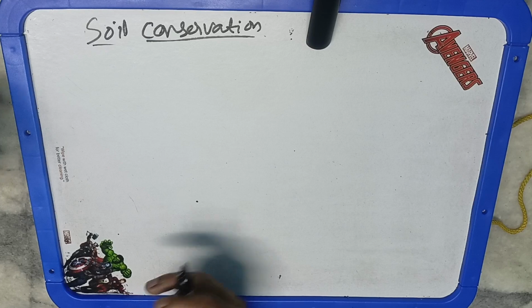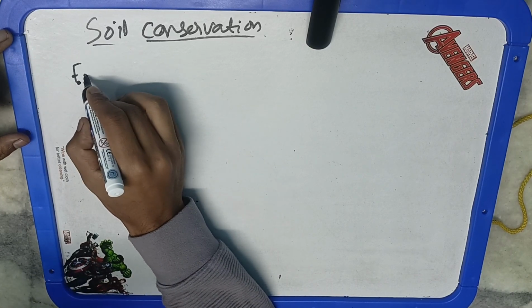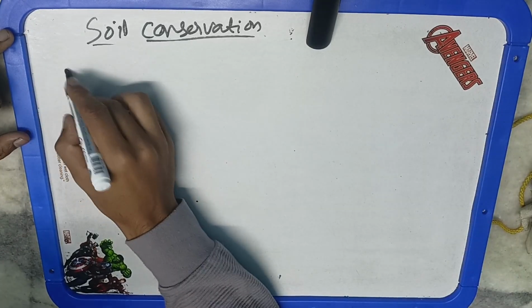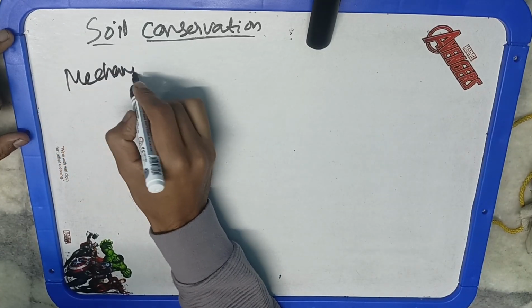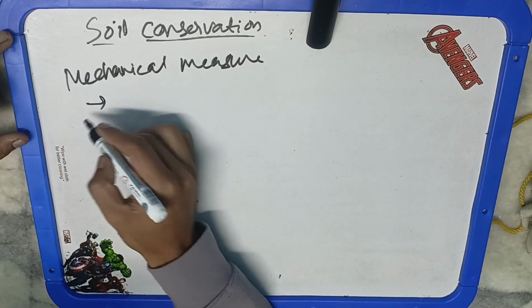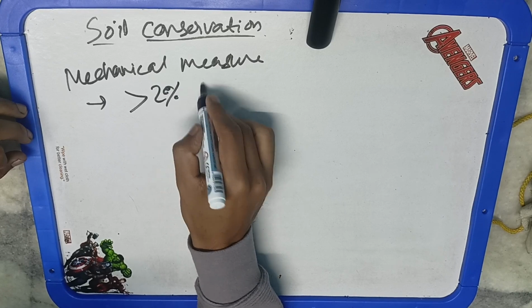Next are your engineering measures. Engineering measures are employed where the slope is greater than 2%. If the slope is greater than 2%, then we go for engineering measures, and these are bunding, terracing, trenching, and subsoiling. Now we'll understand what these measures are.